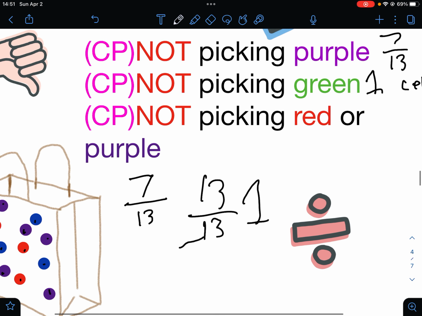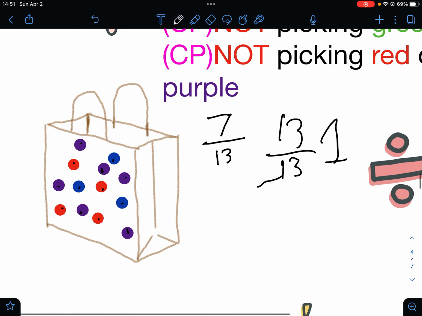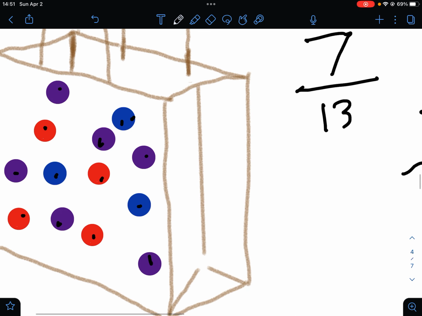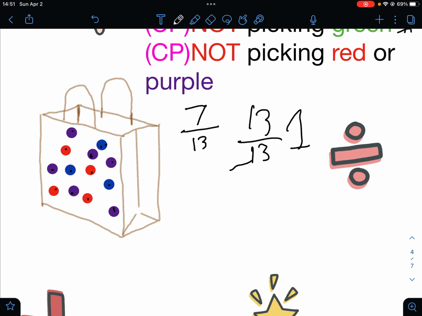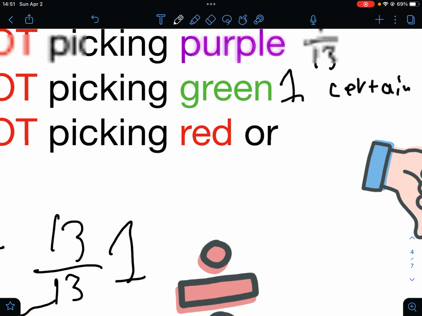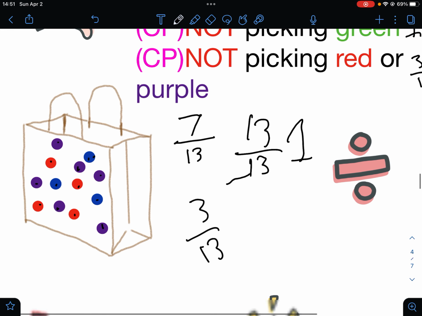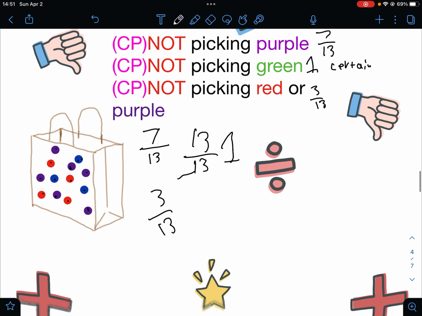So now not picking red or purple, and the only one that's not red or purple is blue. So we counted 3 over 13. So our answer here is 3 over 13, and 3 out of 13 times we will not pick red or purple.